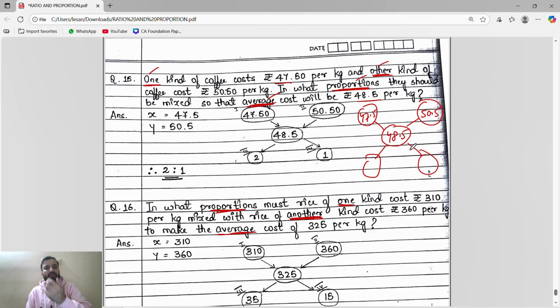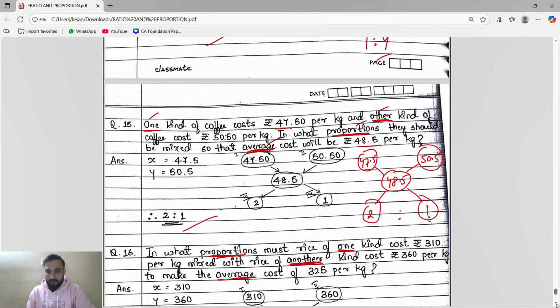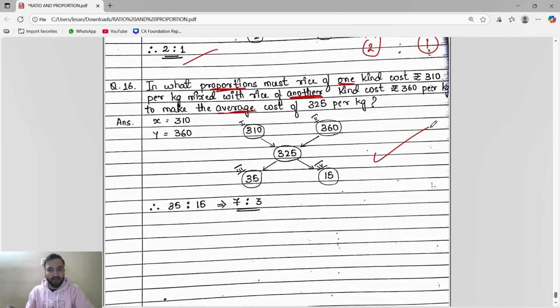So what we will do, we will subtract bigger minus smaller. 48.5 minus 47.5, it is 1. Then bigger minus smaller, 50.5 minus 48.5, 2. So 2 is to 1. Then same thing, guys, try this. You will try for this, you will get the answer.